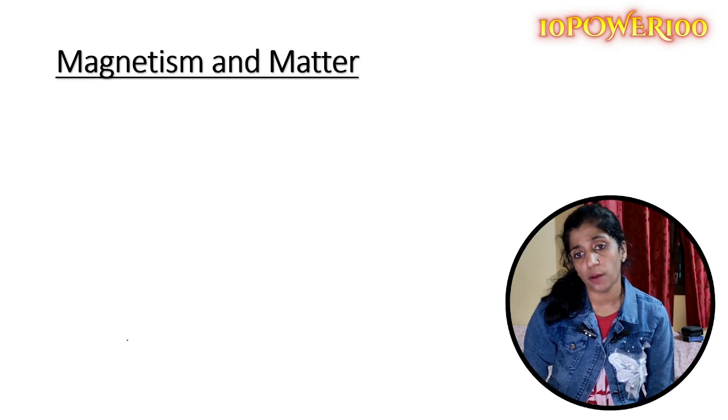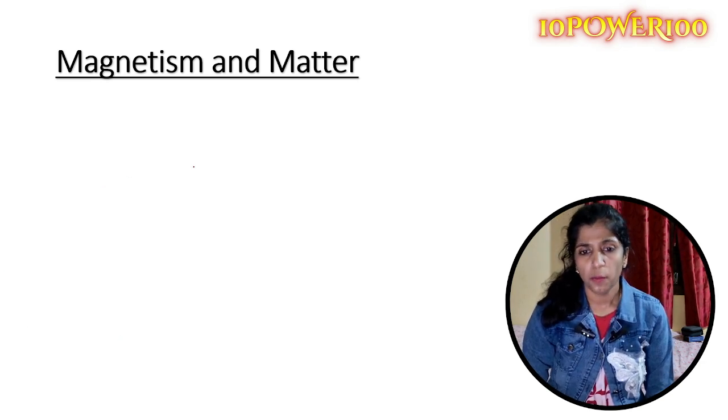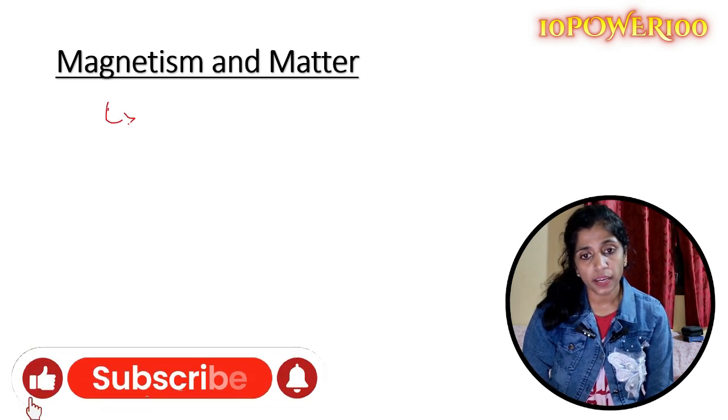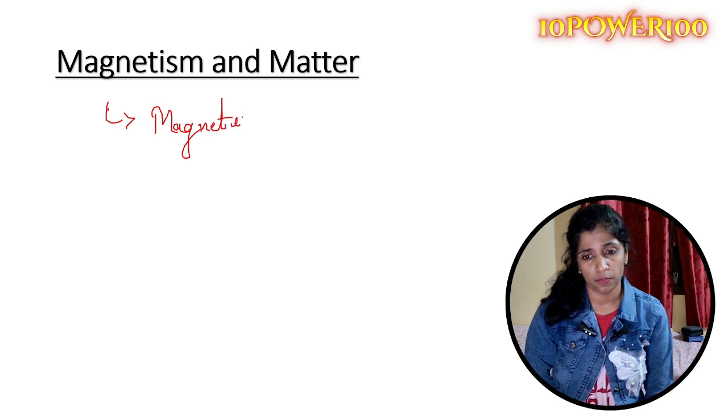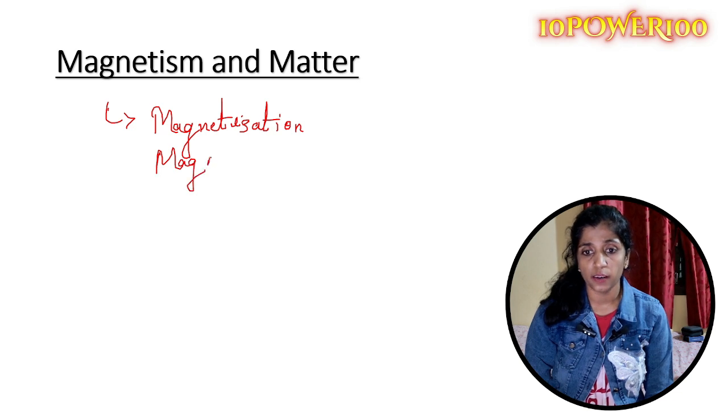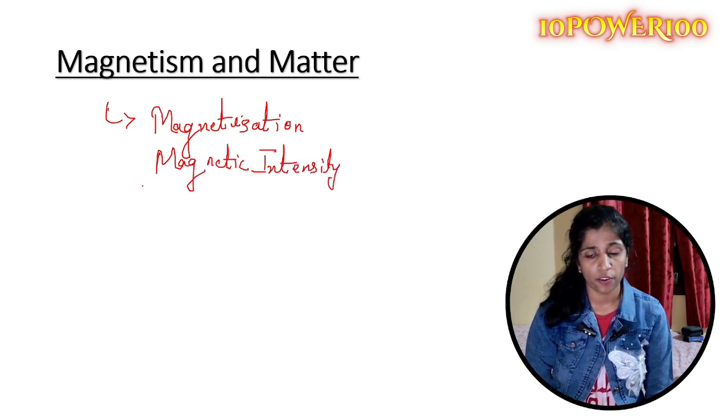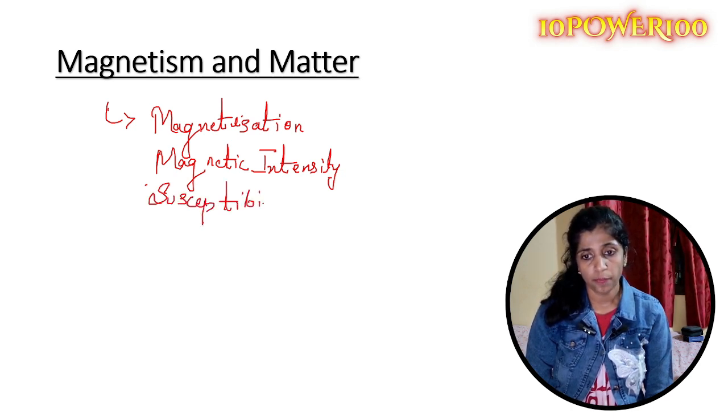Moving to the next chapter, magnetism and matter. Yes, the weightage is quite less, but you can easily score in this chapter. They might ask you what is magnetization, what is magnetic intensity, what is magnetic susceptibility, or the meaning of susceptibility or relative permeability. These are some of the 1 mark questions that can be asked in this chapter.